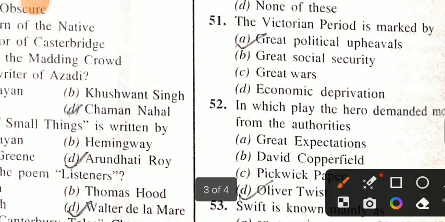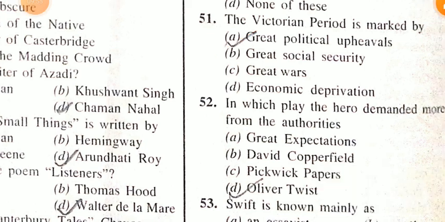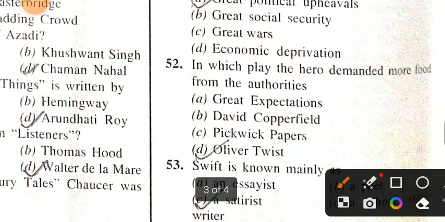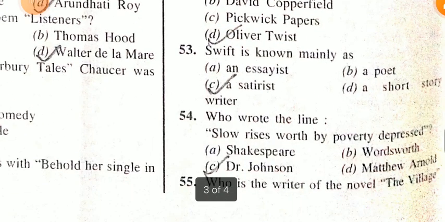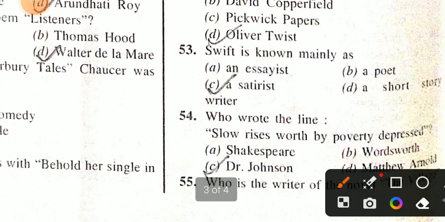The Victorian period is marked by great political upheavals. In which play did the hero demand more food from the authorities? Oliver Twist. Understood? Swift is known mainly as a satirist.